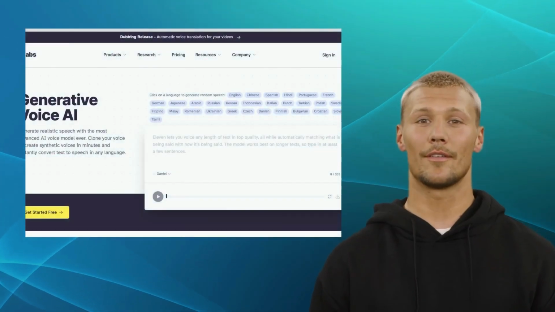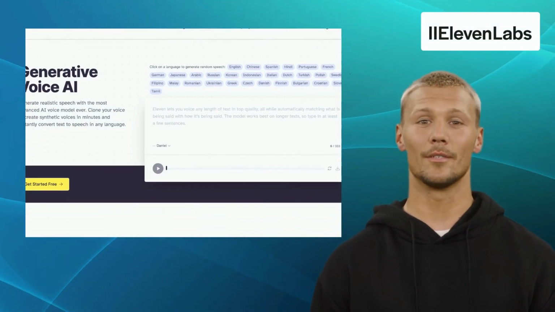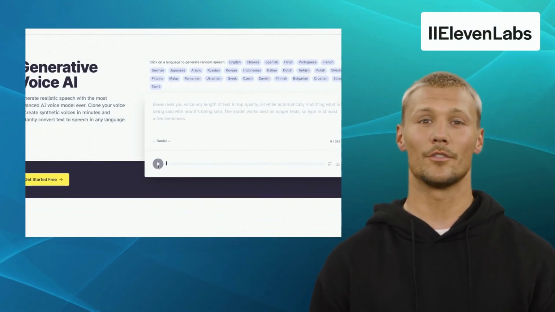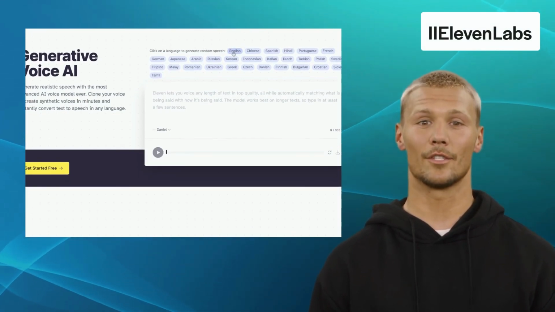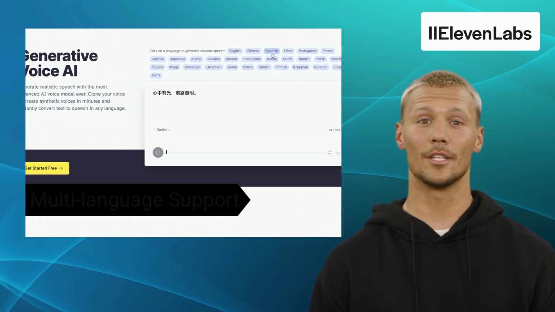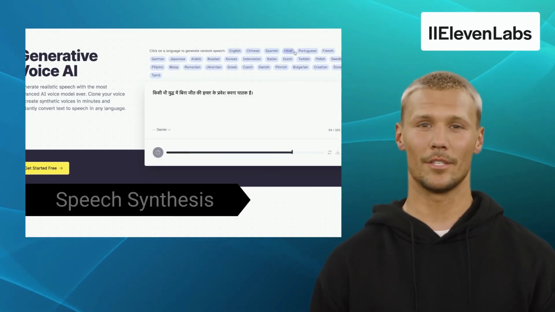Our first alternative is 11 Labs. 11 Labs is an advanced speech synthesis platform that empowers users to transform text into natural-sounding, expressive audio. It offers features like voice cloning, multi-language support, design custom AI voices, and speech synthesis.